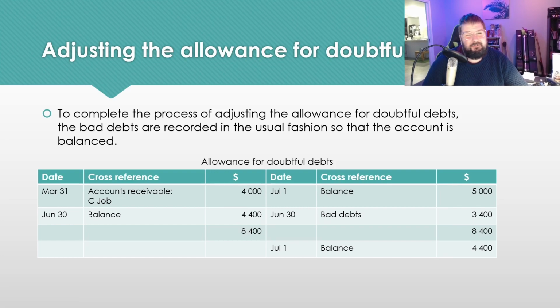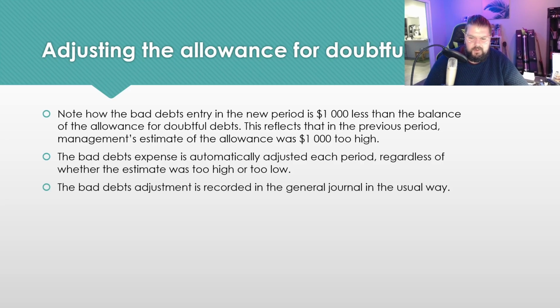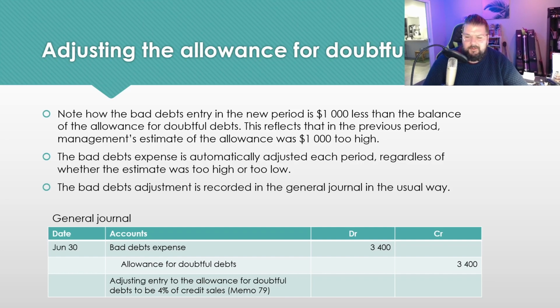Now, this can happen in reverse sometimes, where our estimation is not large enough, and I'll show you an example of that in class. But it's important to remember that the bad debts expense is automatically adjusted each period, regardless of whether our estimation was too high or low. We just put aside however much money is needed at the start of each period to establish that allowance, regardless of the value that we've set. And we record that in our general journal as follows. Whenever you're topping up the account or establishing it, this is always the entry you use. Every single time.